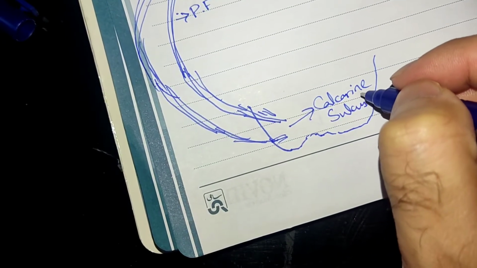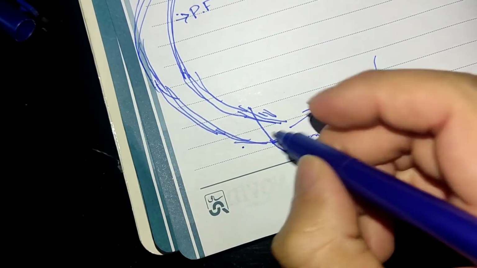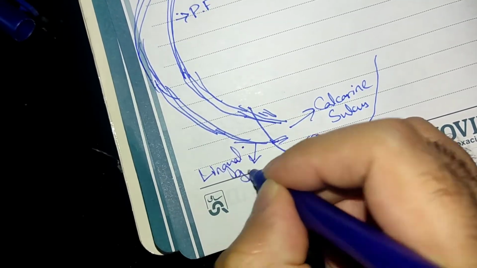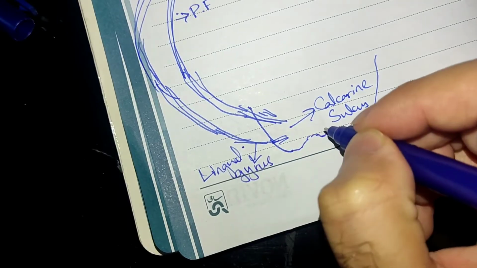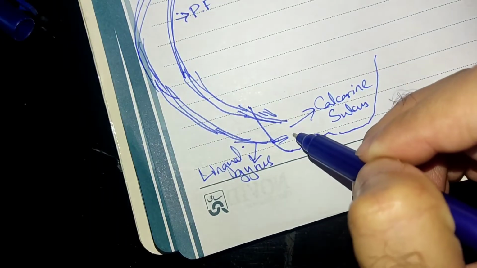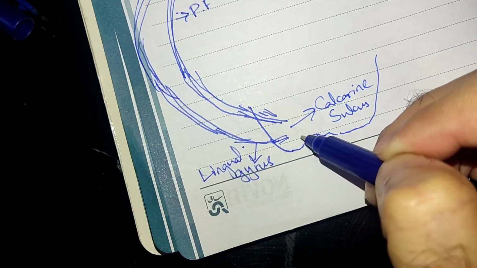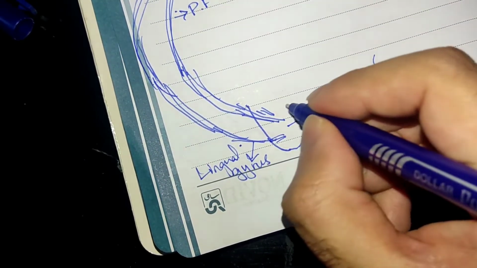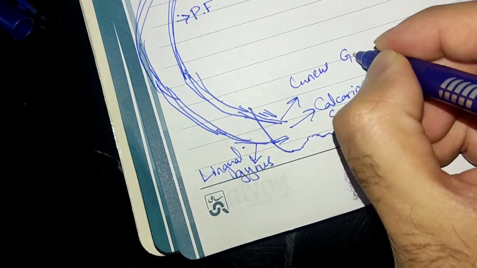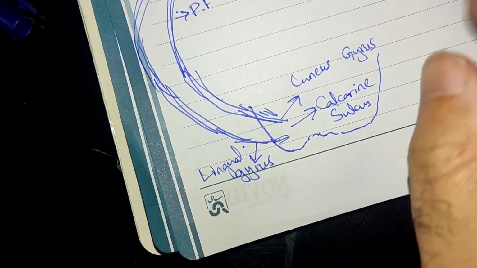Just one thing you should know if an MCQ comes: the Meyer's loop terminates on the lingual gyrus, whereas the medial fibers that pass through the parietal lobe and also go to the occipital lobe end on the cuneus gyrus. And both of these gyri are separated by the calcarine sulcus.